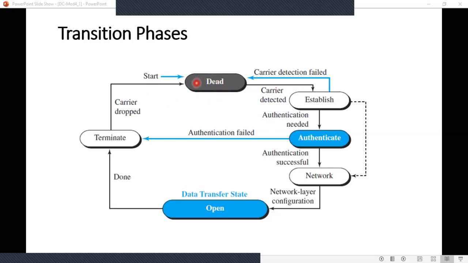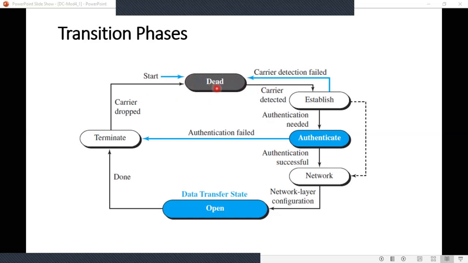How do you identify the start here? By this blue arrow mark, which indicates the start of a finite state machine. It starts with the dead state here. This is the initial state.